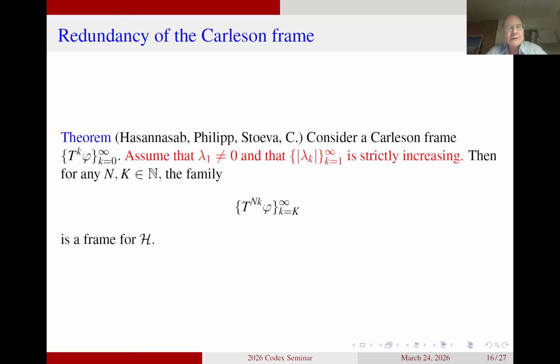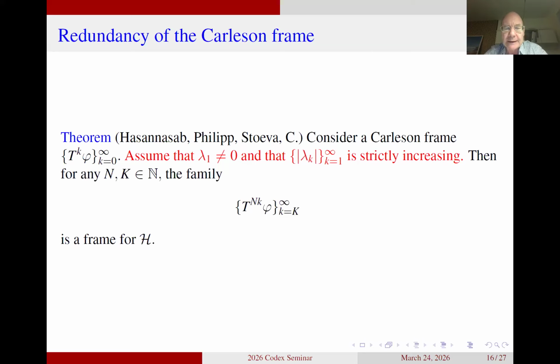We still have the condition from before that the absolute value of lambda k is an increasing sequence. But you can see that I add one more condition, namely that lambda 1 is non-zero. This is also a condition that is satisfied for standard examples, so this is not something that is bothering us. And then the conclusion suddenly involves two parameters, capital N and K. Again, parameters that can be arbitrary.